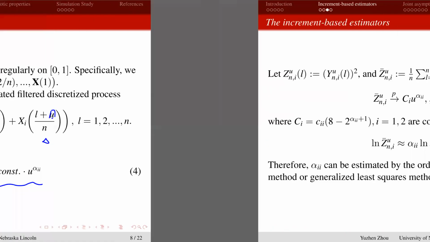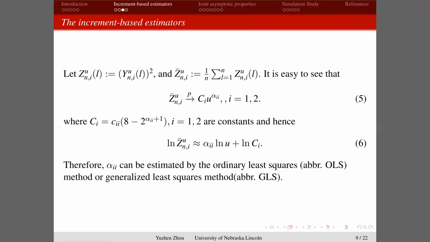We define Z as the square of Y, then we take the average of those Z, which we call Z bar. By the law of large numbers, Z bar converges in probability to a constant times u to the power alpha i. Further, if we take the log of Z bar and of u to the power alpha i, we get a linear model. So the smoothness parameter can be estimated in a regression model. We can use either the ordinary least squares estimator or generalized least squares methods.